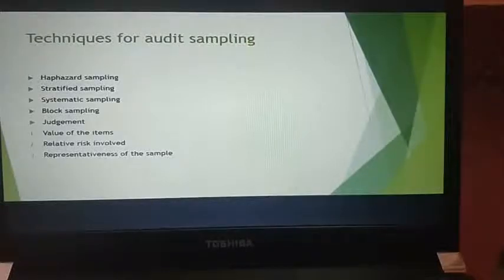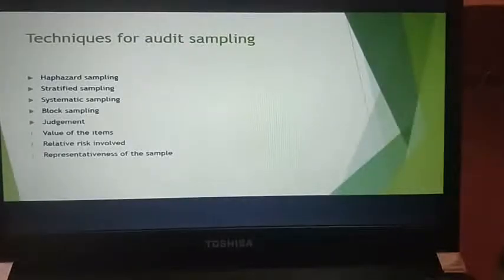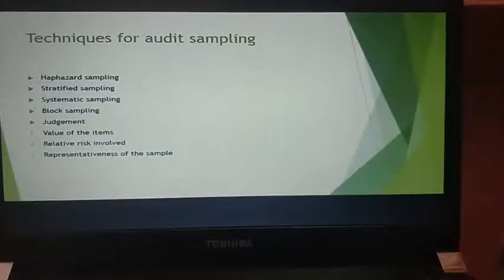Next, you have judgment. What is this judgment about? It is basically the technique followed by the auditor to use judgment in making the selection of samples. Selection of samples depends, for example, on the value of items, the relative risk involved, and the representativeness of the sample. All of this will be taken into consideration.